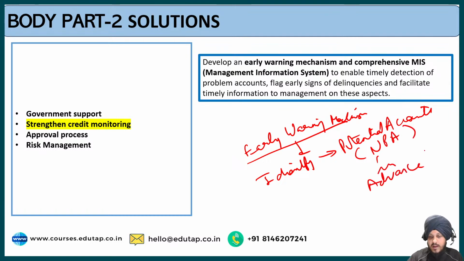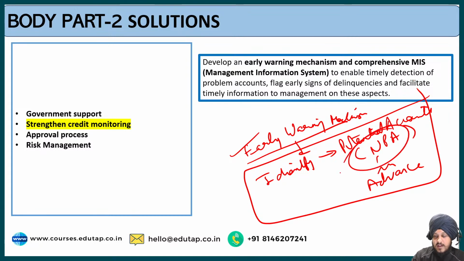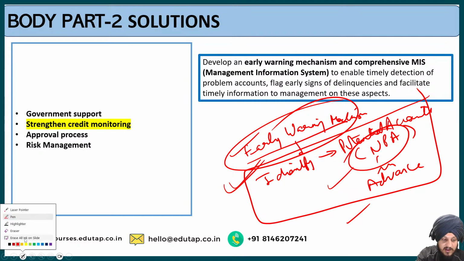So government should create this early warning mechanism so that the accounts that are vulnerable, that have higher chances of turning into NPA, can be identified. Government should take these early warning steps so that they are well prepared for these NPAs and can resolve them efficiently in a better manner and take the measures in advance only. So this is regarding the early warning system.